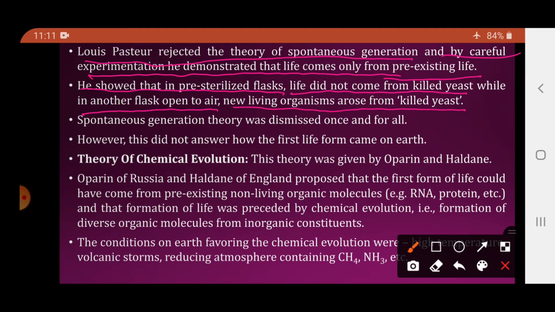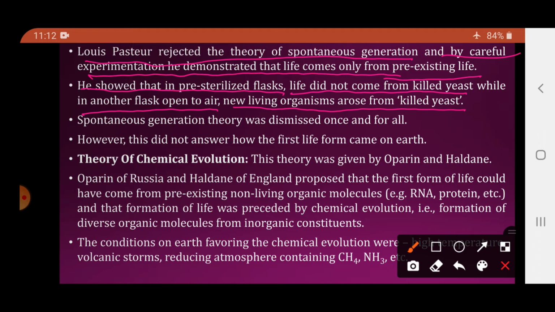So उसने दो flasks लिए. One flask was pre-sterilized. Sterilized था यानी उसमें कोई भी contamination नहीं था. उसमें उसने killed yeast का culture डाला. And another flask he took, in that also he kept the killed yeast culture, but that flask he kept in the open air. जबकि pre-sterilized flask, it was incubated.